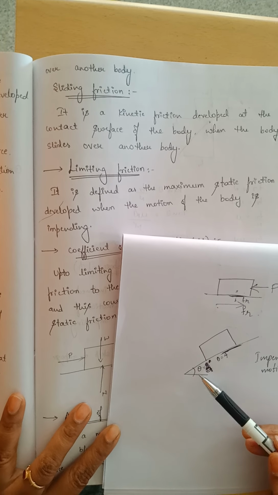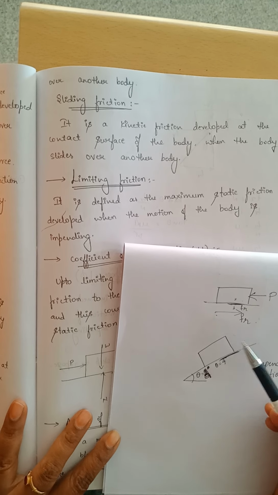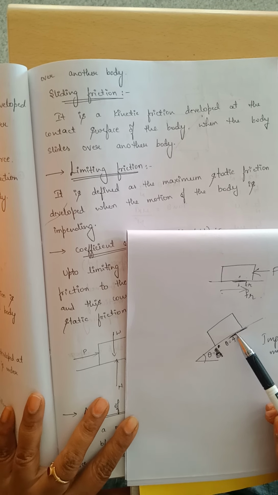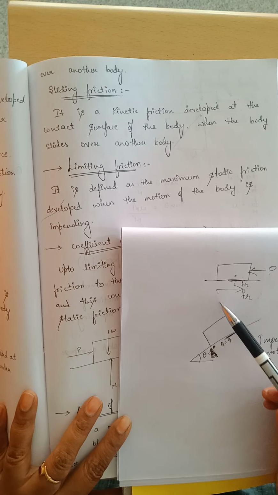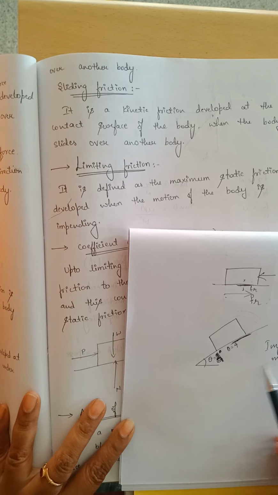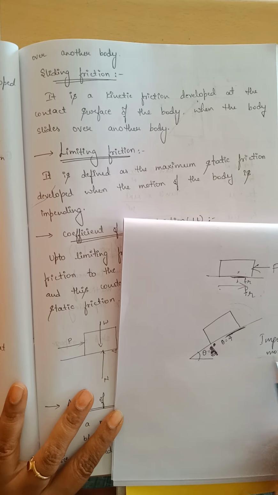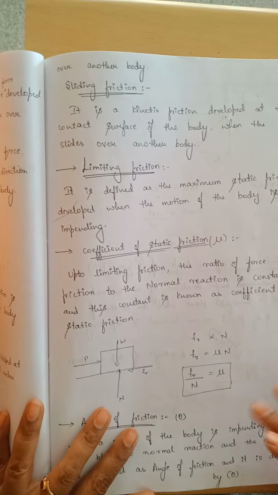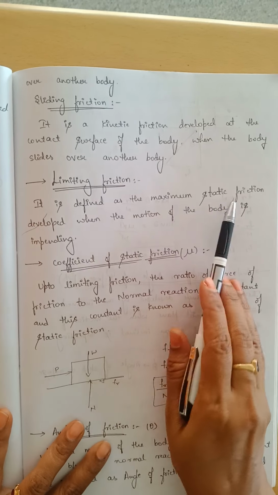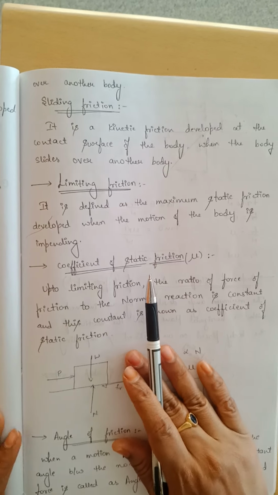Here, if you increase the inclination, and give theta as 4 degrees, the block starts sliding, and whatever friction is developed at the contact surface is called maximum static friction. That motion is called impending motion. Impending motion is not under motion; it is under the verge of motion. This is the limiting friction. It is defined as the maximum static friction developed when the motion of the body is impending.